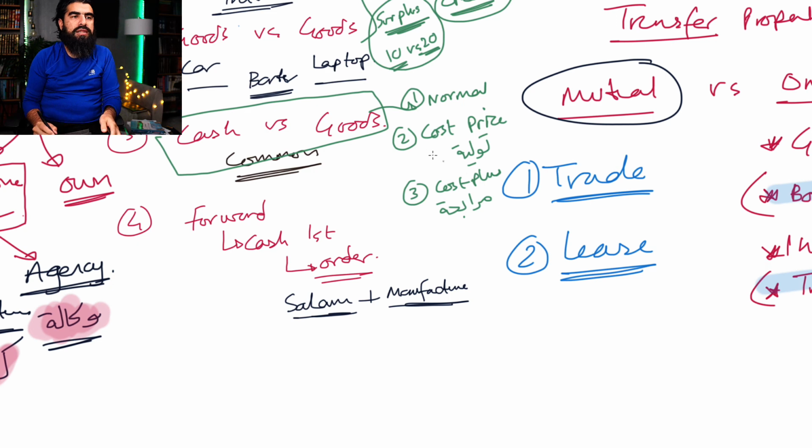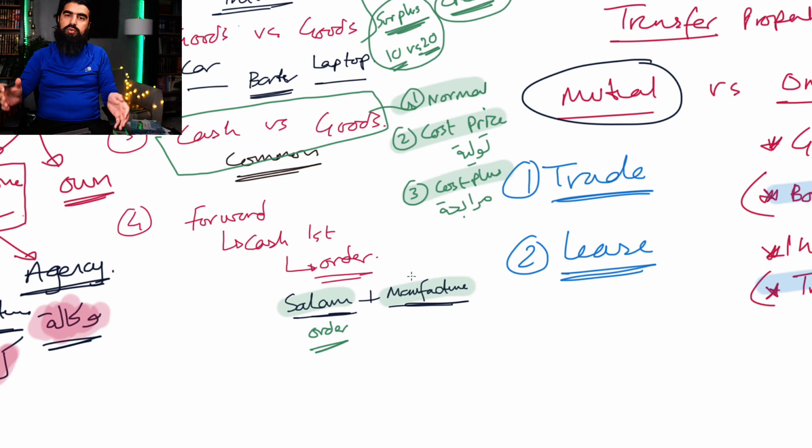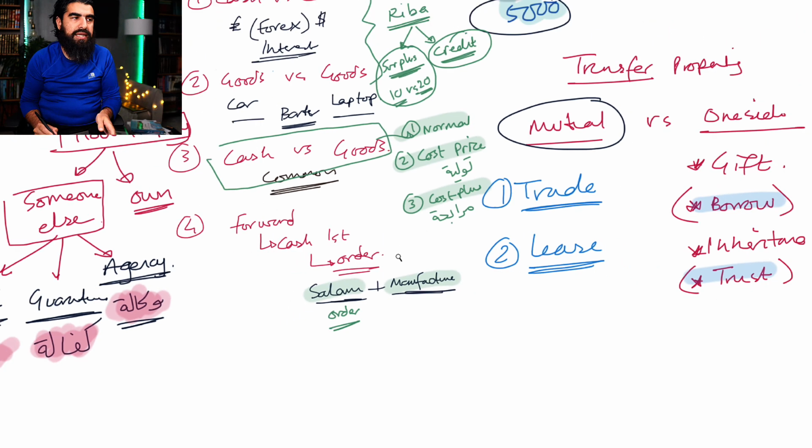Okay, so these are three types of trades which are very important to understand, which we're going to be covering as well. Normal, cost price, cost plus, goods for goods. And we're also going to be dealing with salam and manufacturing, which is known as istisna, in a lot of detail. Okay, salam is basically what we talk about when we talk about ordering something. You want to order 1 ton of potatoes for the 1st of December. So what you do is you put in an order, you put the payment down, and then you wait for your order to come, and then you pick it up on that particular date. All right, so this is known as salam.